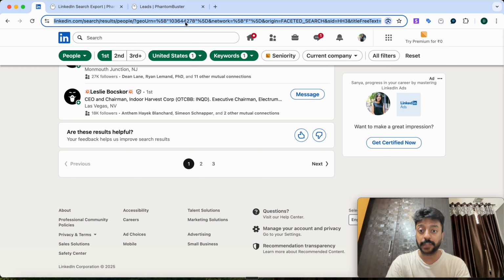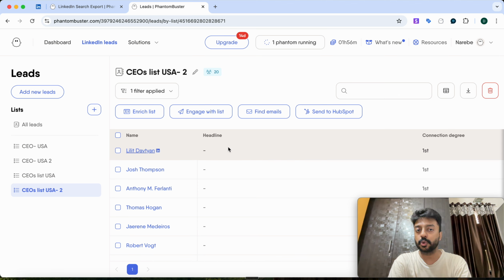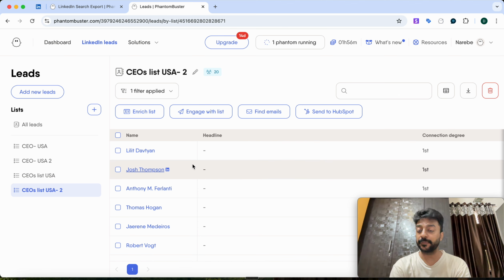So let's say you have 1,000 connections from USA, and all the people are CEOs. Then instead of manually doing the stuff, you can just scrape the data in just one single go, and then you can have it inside your Google Sheet. So as you can see, whatever data I have got, I have got their name.